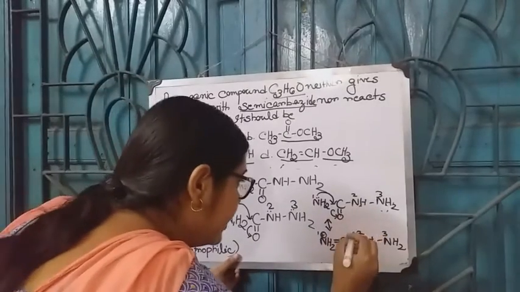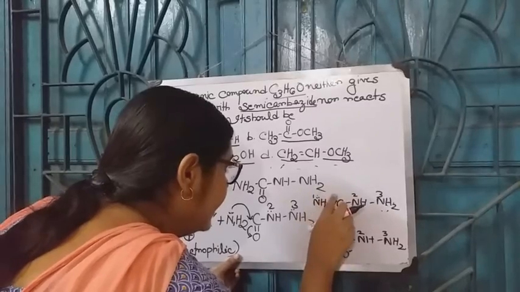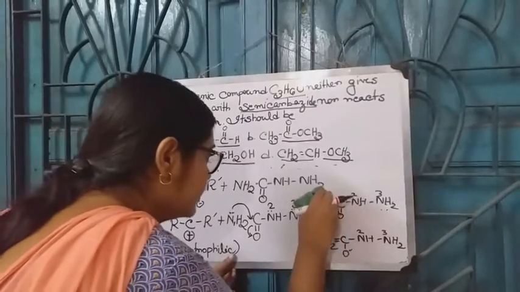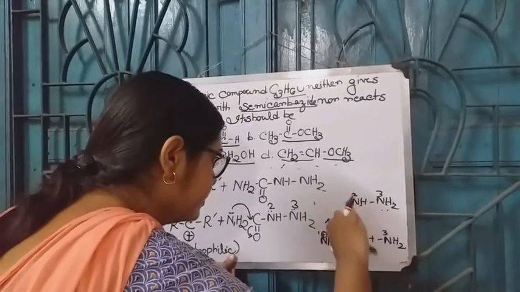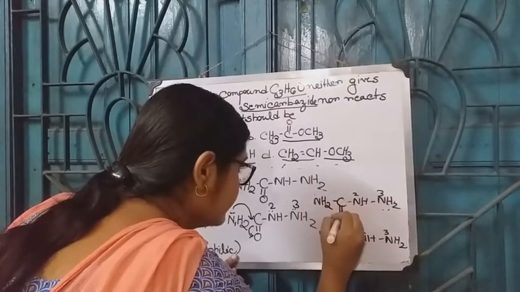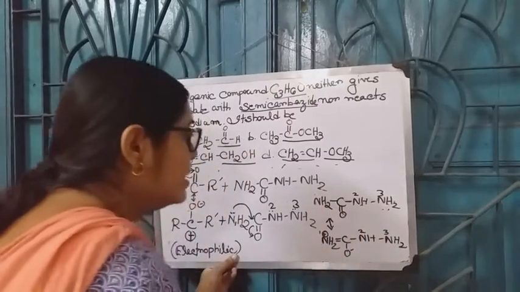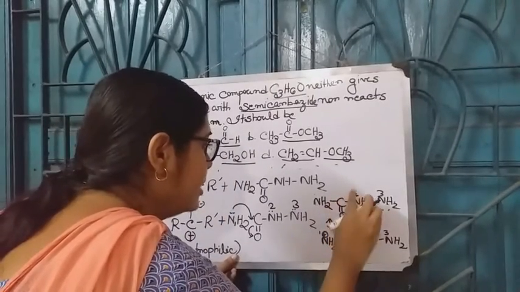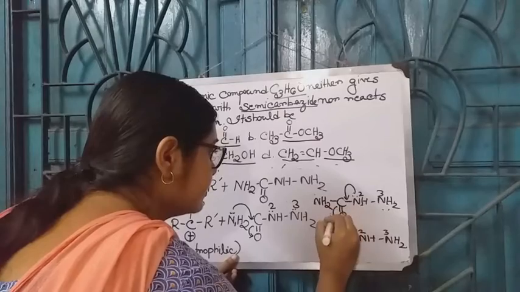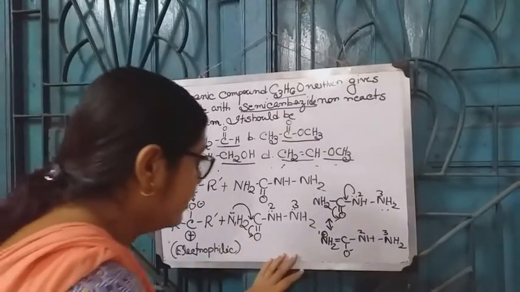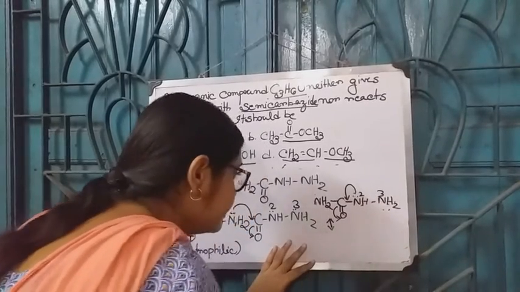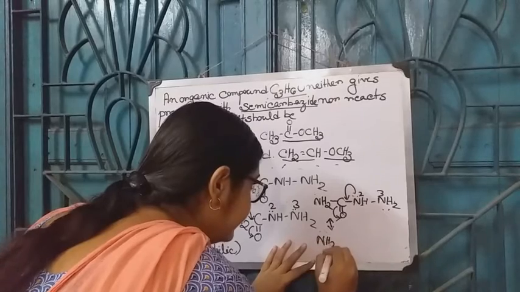In a similar way, the lone pair which is present in N2 is also involved in conjugation, and gives a structure like that.